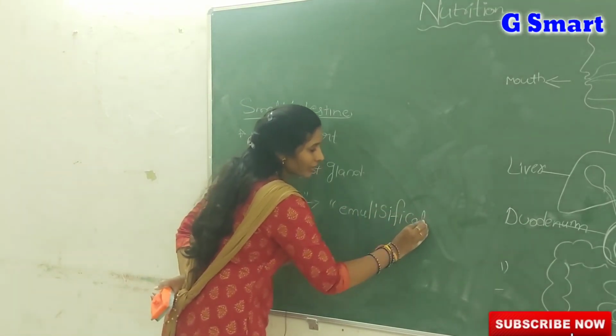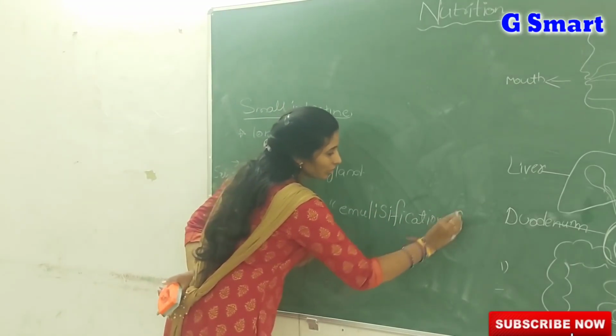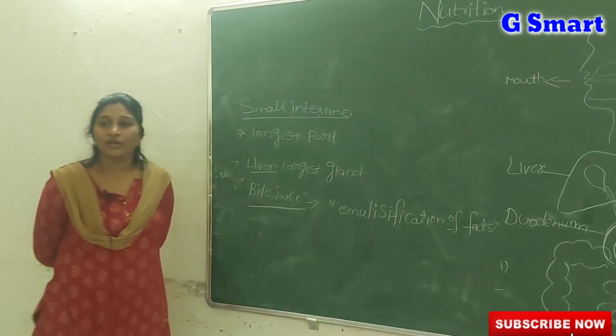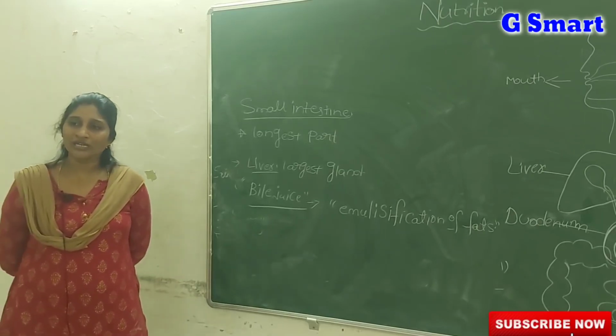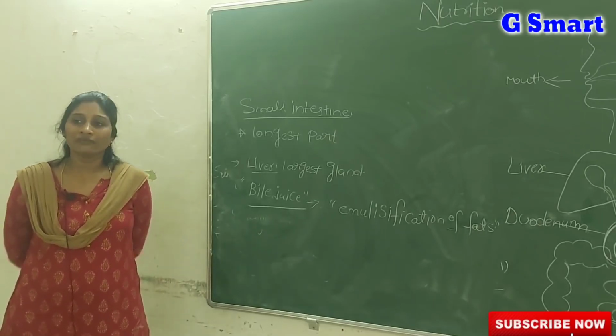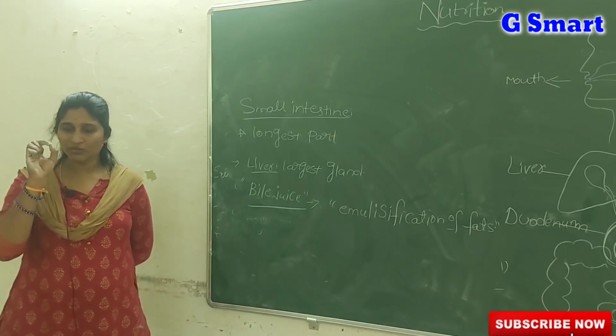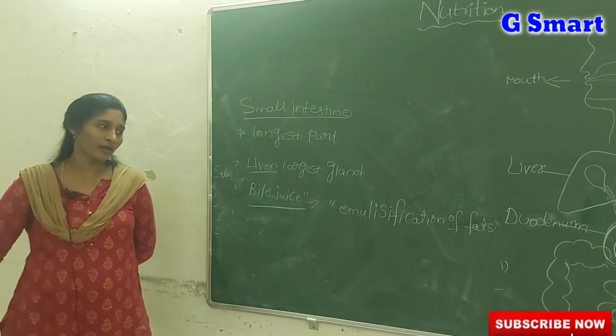So the function of bile juice is the emulsification of fats. What is meant by emulsification? Conversion of larger fats into small fat globules. Globules means small particles.